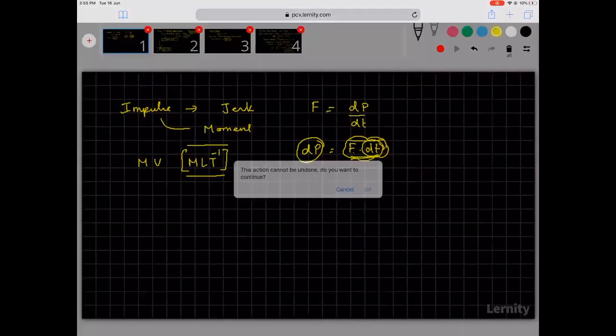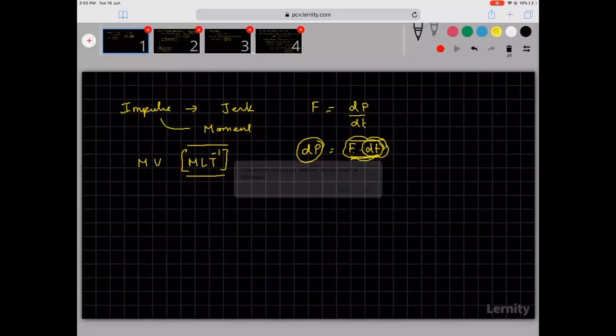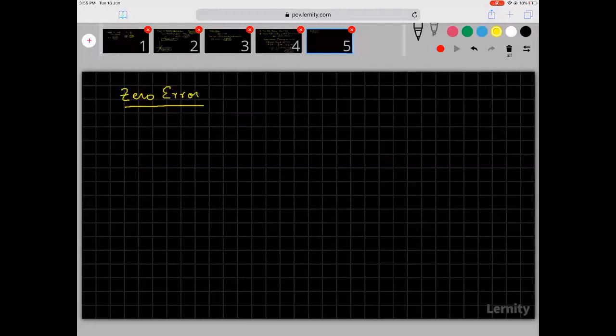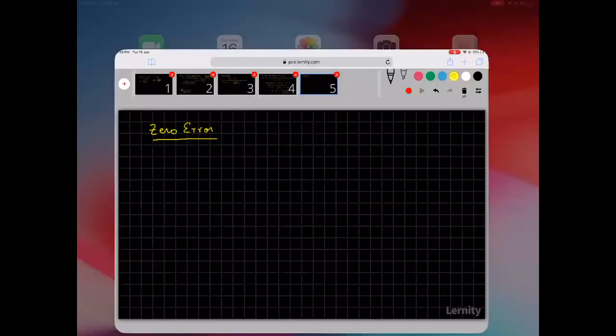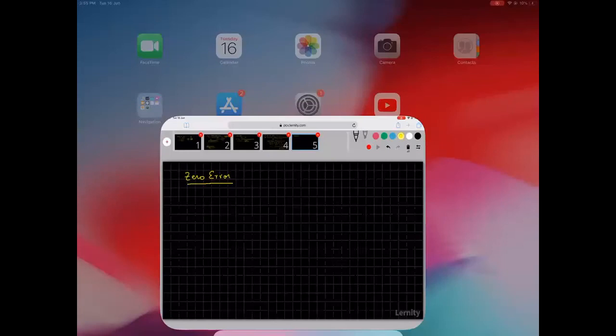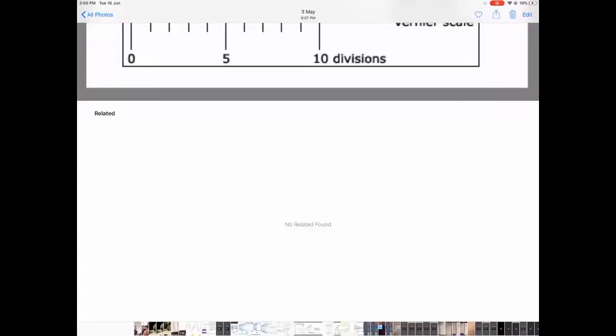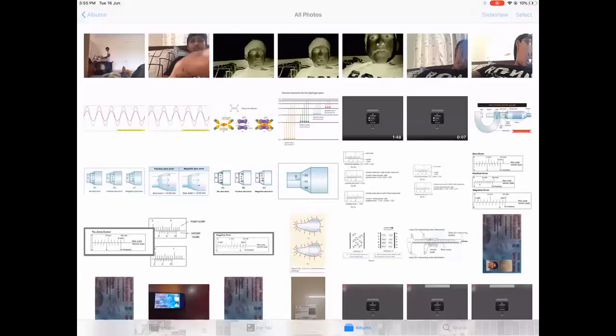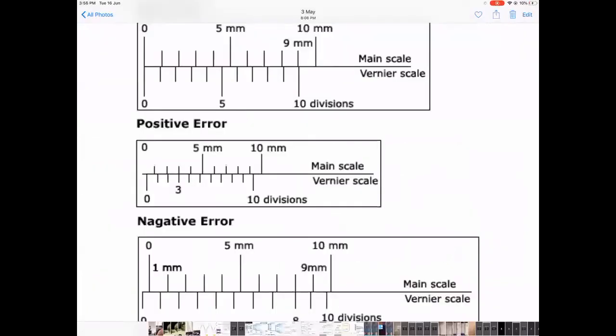The next thing that I want to explain is zero error. Okay, so let me go back to my picture. Now, ideally, what should happen? Ideally, the two zeros must coincide. That is, it should be like this. But in reality, I may keep pressing it. So when I keep pressing it, the zero has come this side.